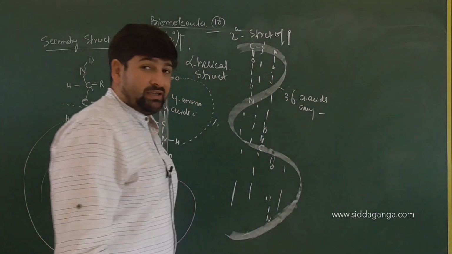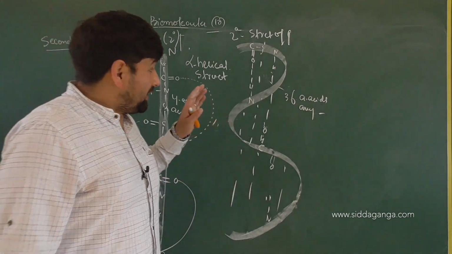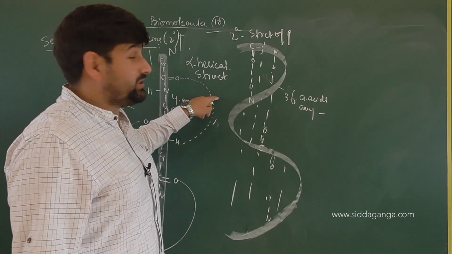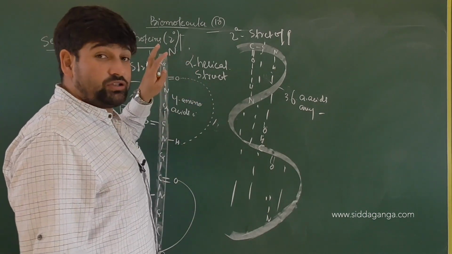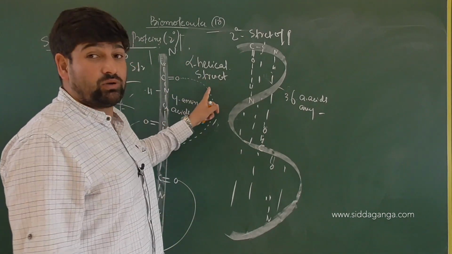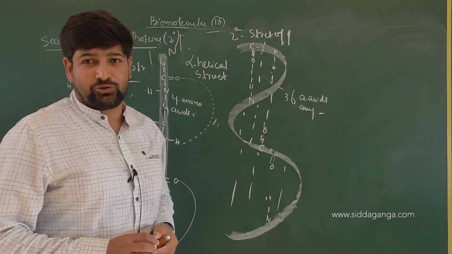Hydrogen bonding comes into play 3.6 amino acids away. In keratin and silk fibroin, secondary structures are working as structural features, and alpha helical structures work there as well. I am not saying there are only alpha helical structures.